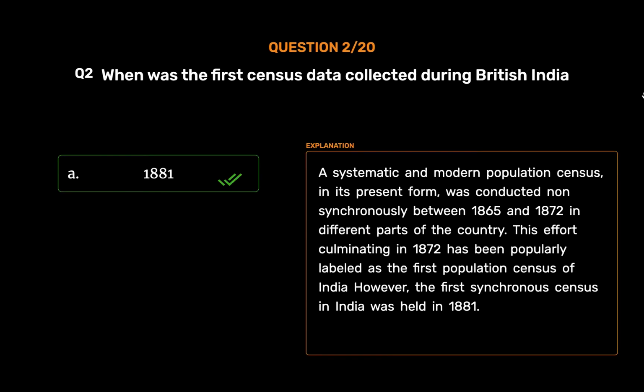A systematic and modern population census, in its present form, was conducted non-synchronously between 1865 and 1872 in different parts of the country. This effort culminating in 1872 has been popularly labeled as the first population census of India. However, the first synchronous census in India was held in 1881.